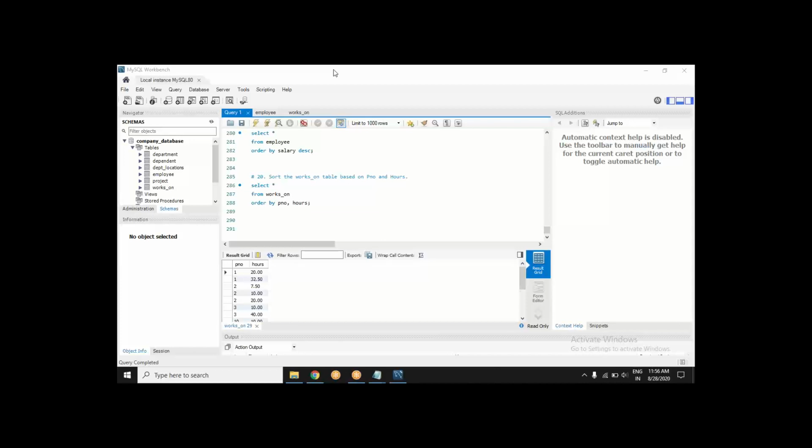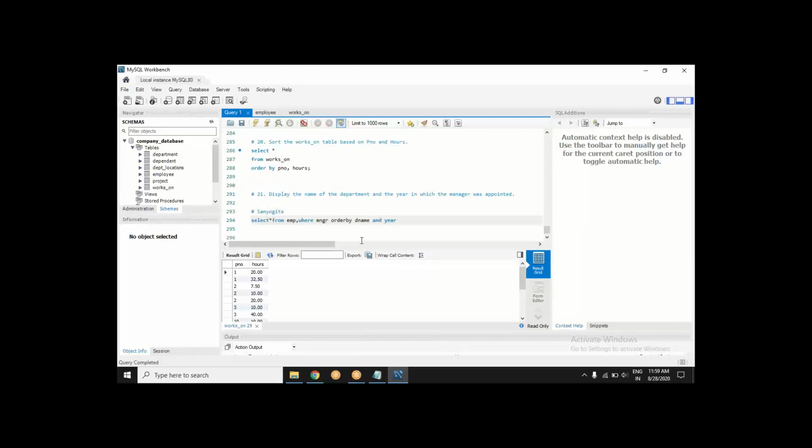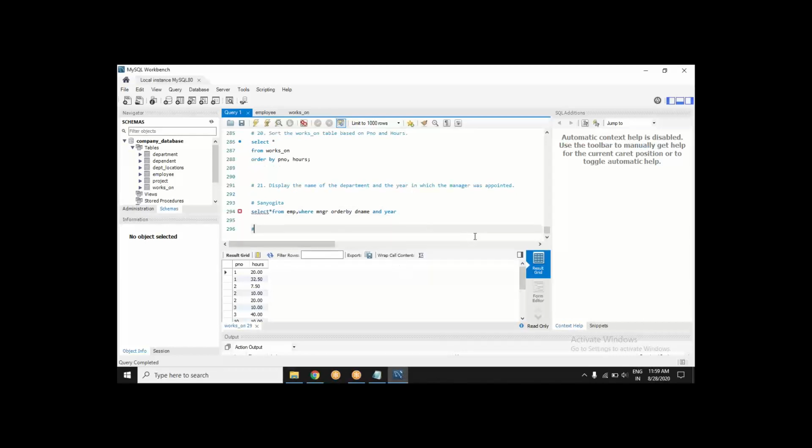Sanyogita, I would say a sincere try, but is it working? This is Sanyogita's method. Then Jyoti has a method, okay.